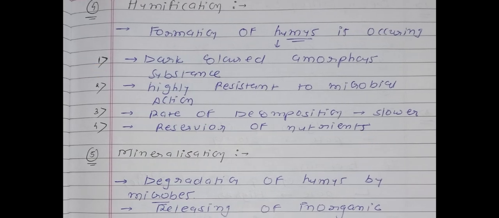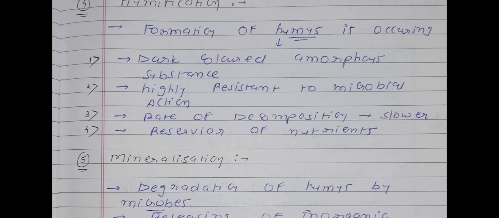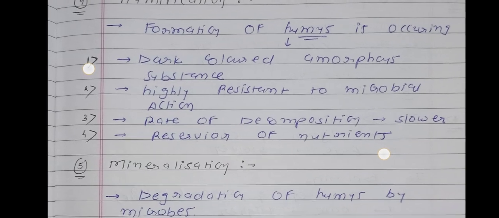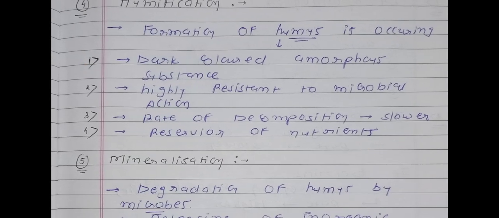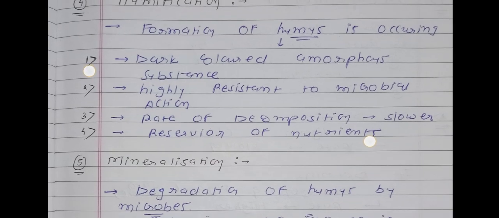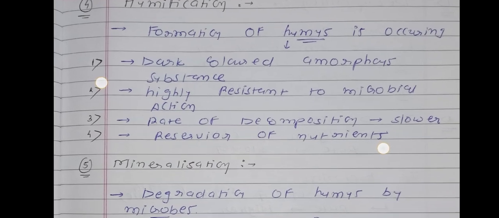So we have 4 characters of humus. First point: it is one type of dark colored amorphous material. Second point: it has highly resistant power against microbial action. Third point: the rate of decomposition will be slower in humus. Fourth one: it is one type of reservoir of the nutrients. So you will remember 4 characters about the humus.